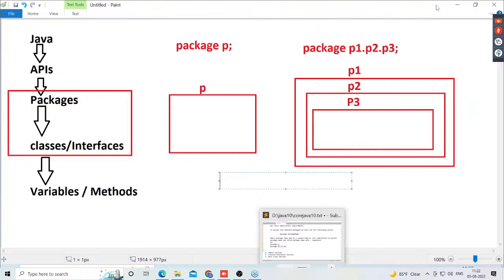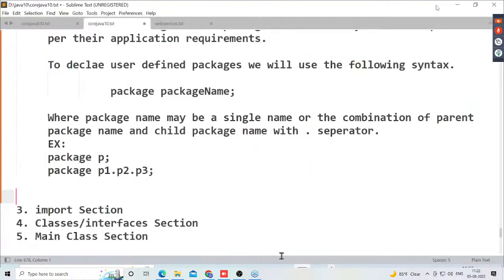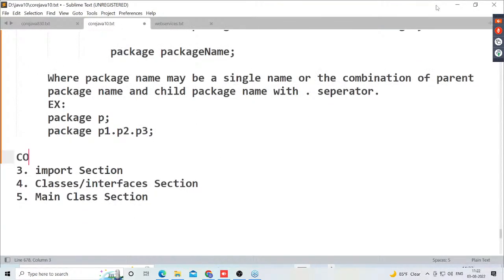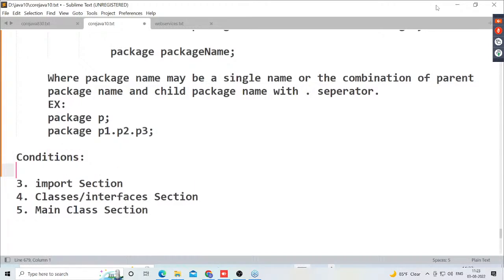Package, package name. But here we have a condition, guys. All of you observe carefully. To use these package declaration statements, we have some conditions. What are the conditions about these package declaration statements? Observe carefully. Condition number 1.